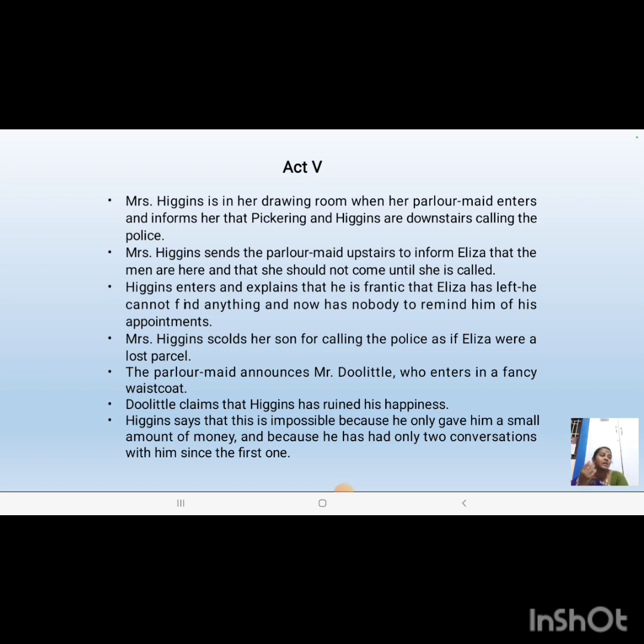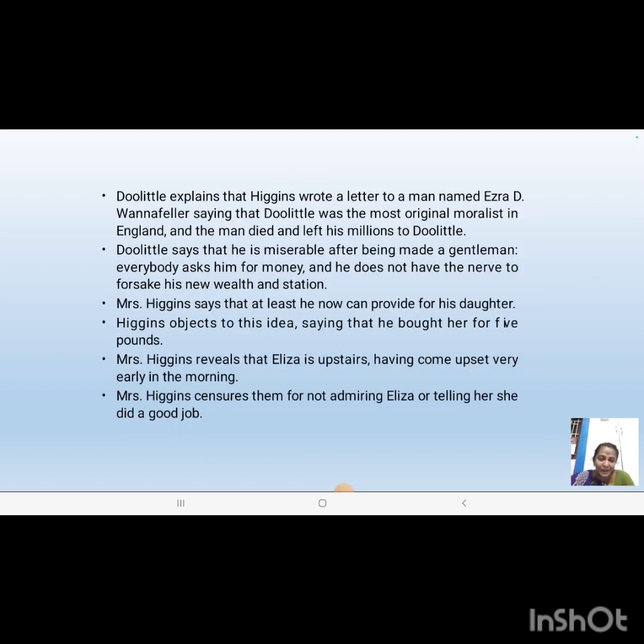But Higgins will be very much upset with her decision of marrying Freddie, because she had succeeded in passing off as a duchess. She has become an eligible girl. Why is she choosing Freddie? No answer can be found. At this time, Alfred Doolittle will come, inviting Mrs. Higgins and Henry Higgins to his marriage. Instead of giving his daughter in marriage, he will get married. So that's the irony of this play.